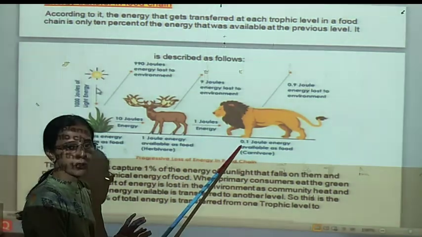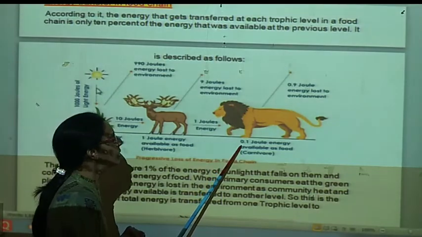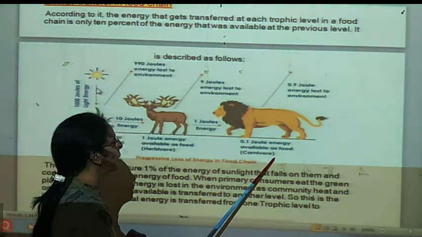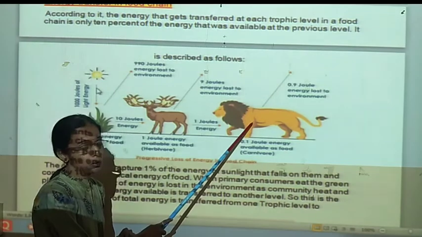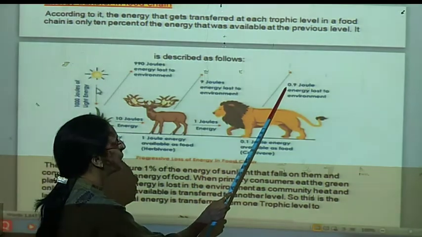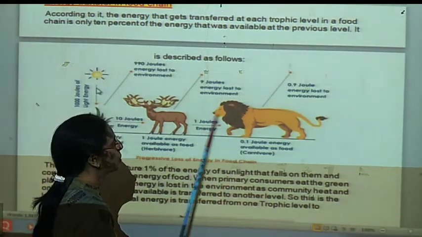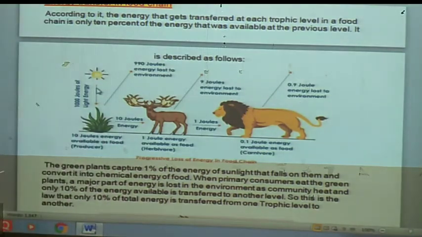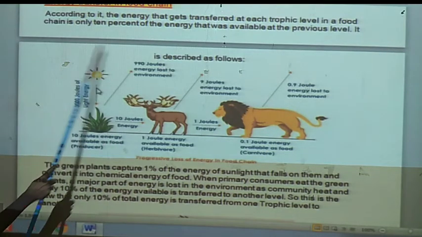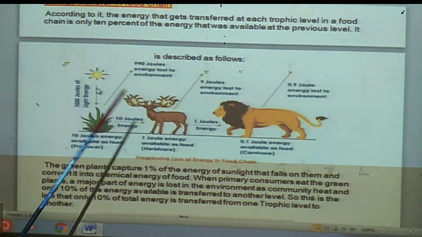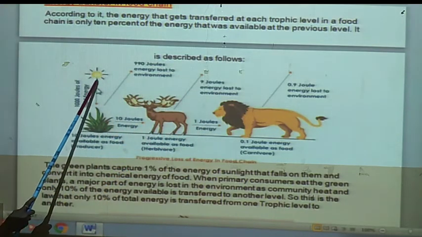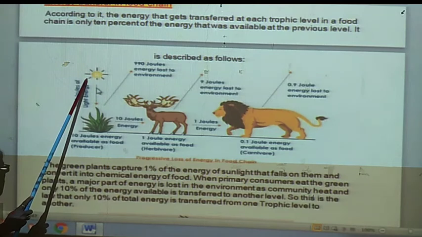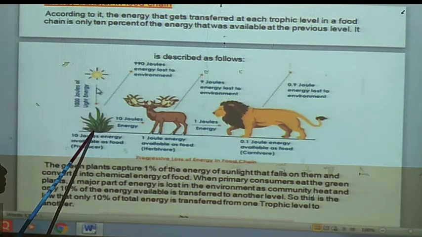Only 0.1 joule of energy is available to the carnivore, and the remaining 0.9 joule of the 1 joule escapes or is lost in the environment. Thus, from this figure you can easily understand that solar energy is only used by the producer because there is chlorophyll.